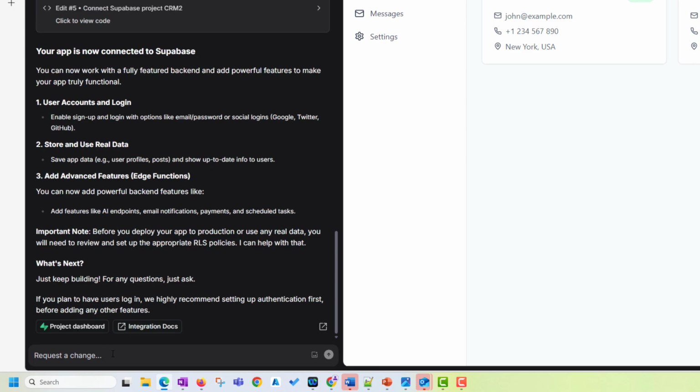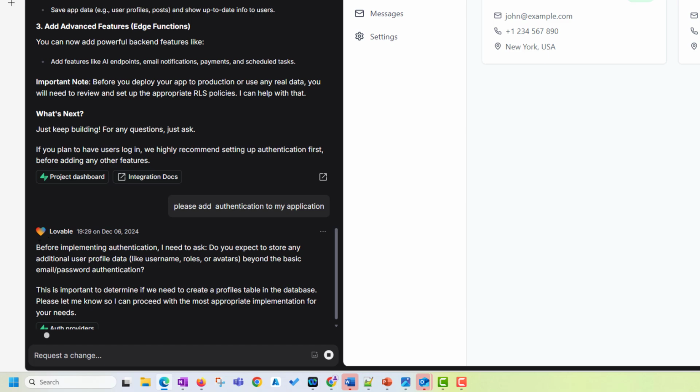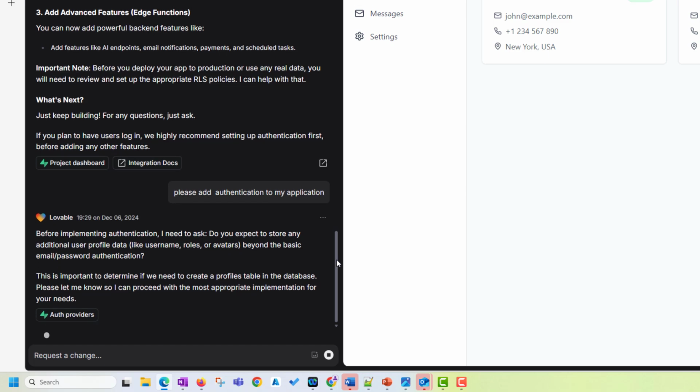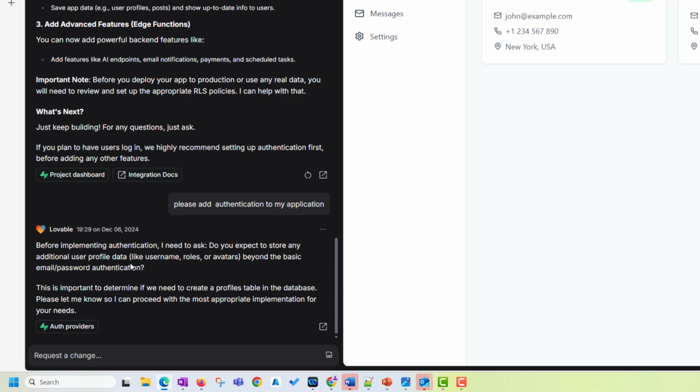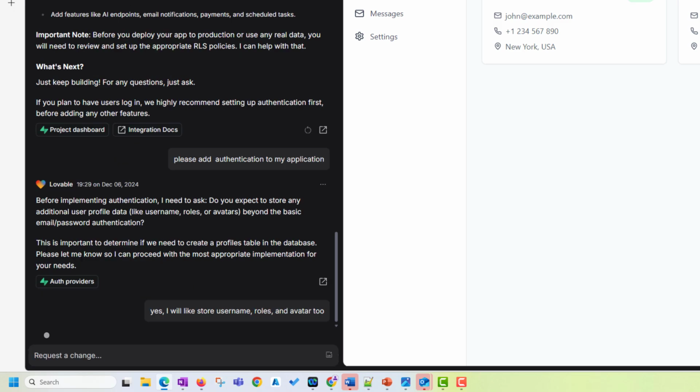Let's set up the authentication. Please add authentication to my application. So it is asking, before implementing authentication, I need to ask, do you expect to store any additional user profile like username, role, and avatars? And I'll say, yes, I would like to store username and roles and avatar too. And it's saying this is important to determine if we need to create a profile table in the database. So I said, yes, do that.